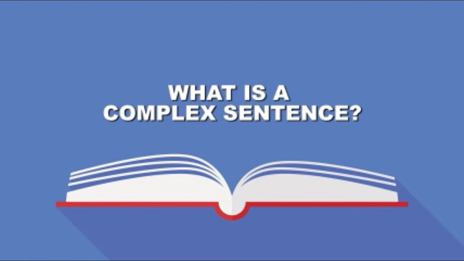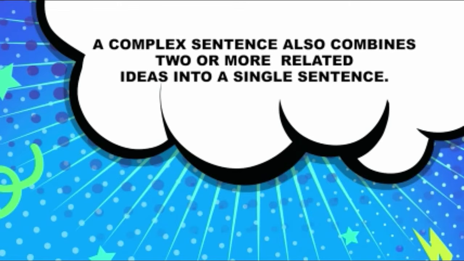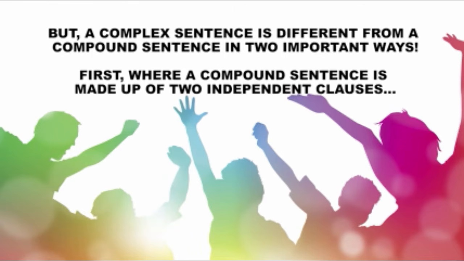What is a complex sentence? We have one more sentence type that we can use to make our writing interesting. Complex sentences. Like a compound sentence, a complex sentence also combines two or more related ideas into a single sentence. But a complex sentence is different from a compound sentence in two important ways.